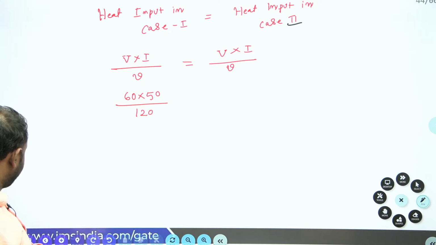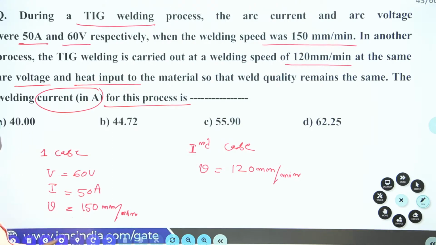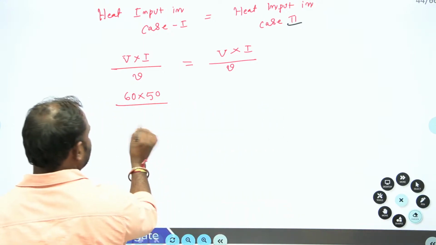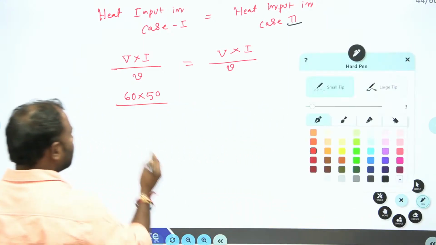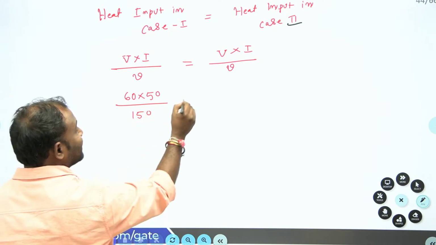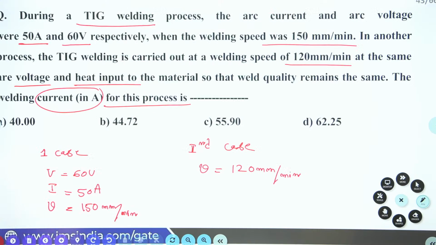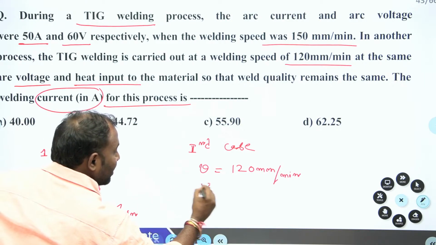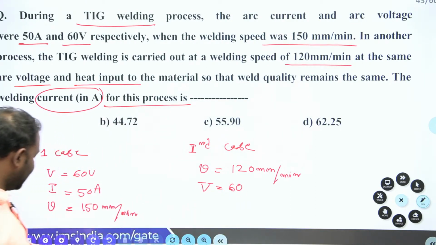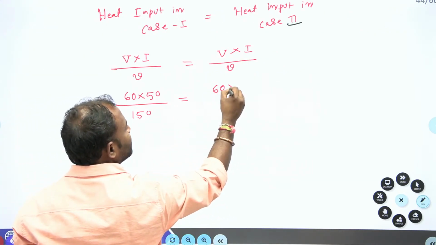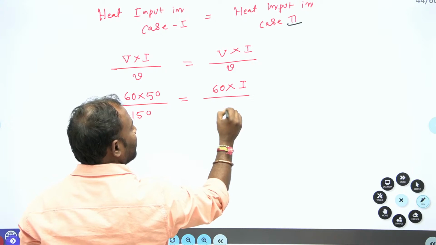120 or 150 for the first case? The first case is 150, I'm sorry. And the second case, what did they say? At the same voltage and heat input. So voltage is also equal, that is also 60 volts. Now I can write it as 60 volts into current, divided by 120.